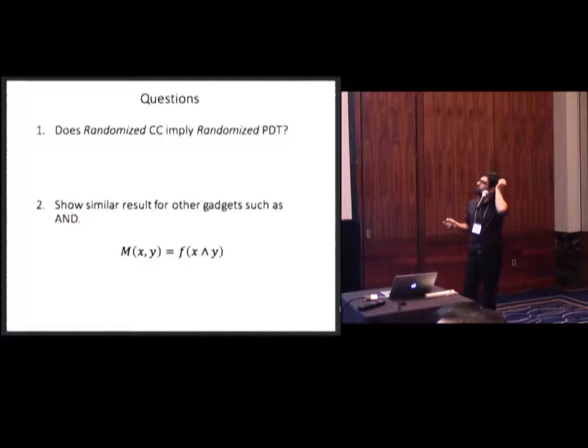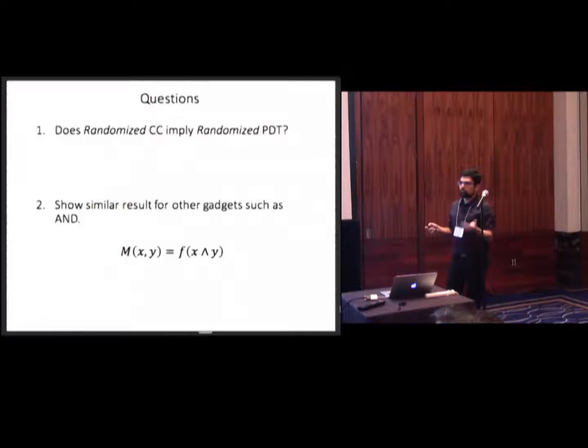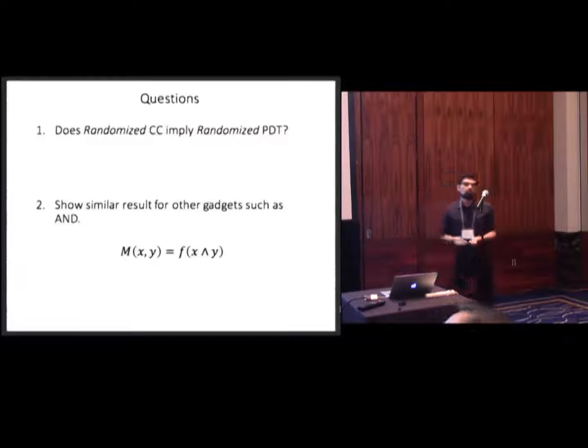So let me explain some open problems. Well, the first natural open problem is, can we extend this result to randomized parity trees? So suppose you are given a matrix with low randomized communication complexity. Can you give a randomized parity decision tree for your function? And the other question is, okay, we were focusing on XOR functions, but what about other classes of functions?